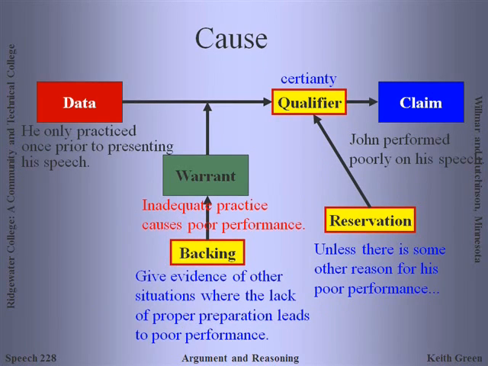In this argument by cause, okay, John performed poorly on his speech. Again, no qualifier, so we have to assume certainty. Unless there's some other reason for his poor performance, well, we don't know. The backing for this argument by cause: give evidence of other situations where the lack of proper preparation leads to poor performance. And I think that'd be pretty easy to do. So that backing for the warrant would just prove, or at least give support to, the idea that there's a cause-effect relationship between practice and poor performance.